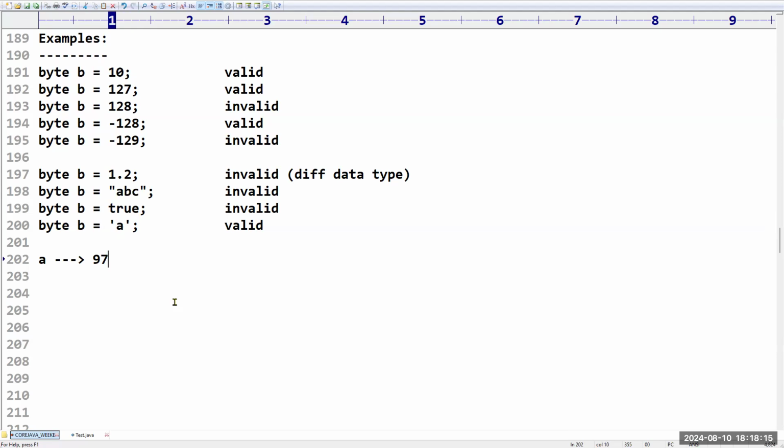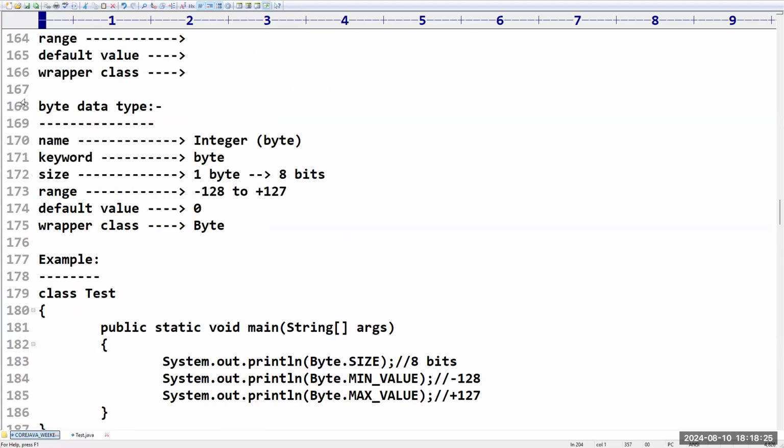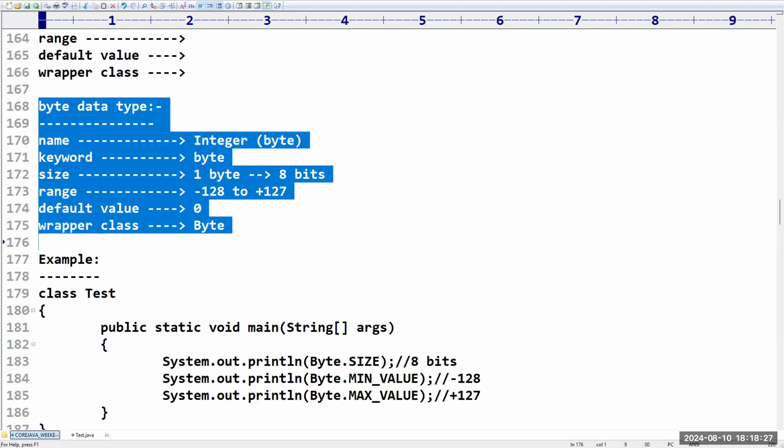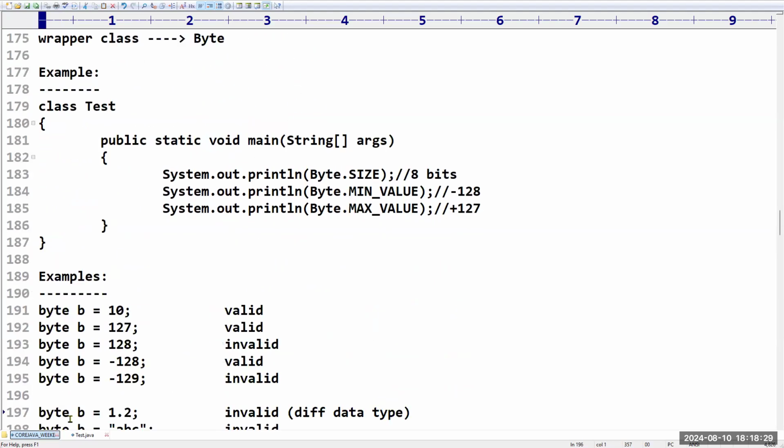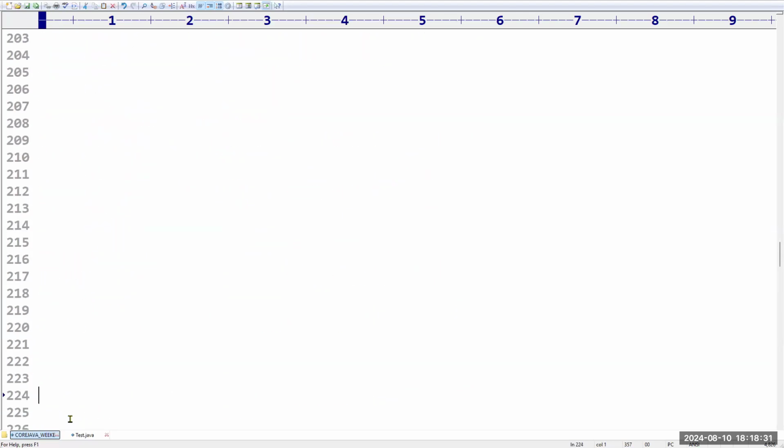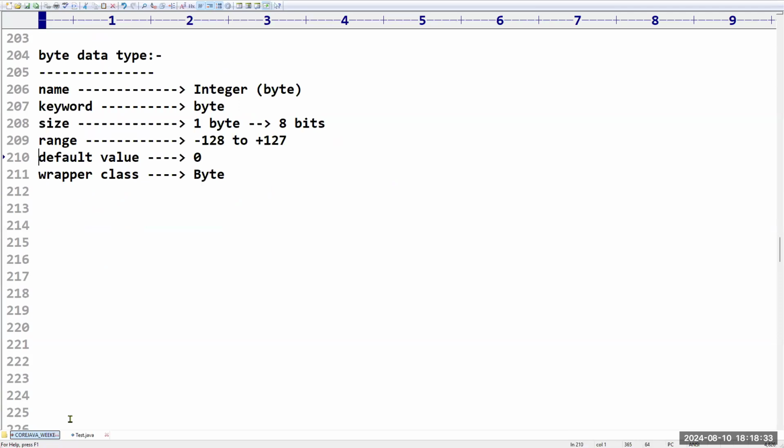Sir, everything clear up to this? Yes, sir. That's all. This is nothing but the byte data type that we have. Sir, like this, I want to talk about the remaining data types. Sir, still 3 more integers are there, right? So what is another type of integer that we have?